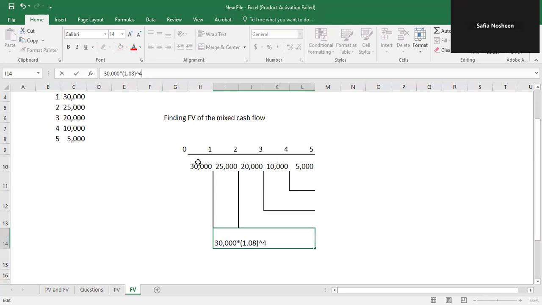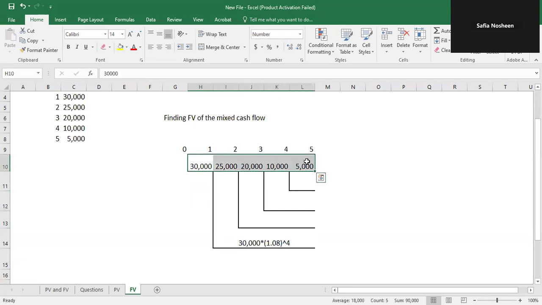Why 4? When the cash flow is occurring at the end of the period, the first year will be deducted. So we use 5 minus 1, so the final power is 4. You can see here that this 30,000 needs 4 years to be compounded: year 1, year 2, year 3, and year 4. So it needed 4 years to compound to the end of the 5th year.